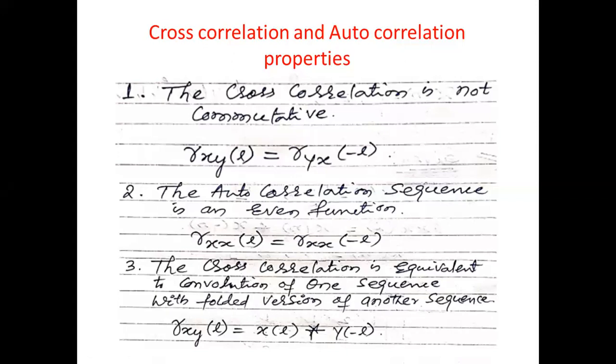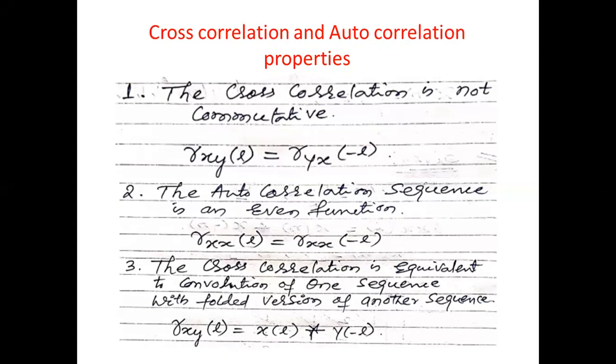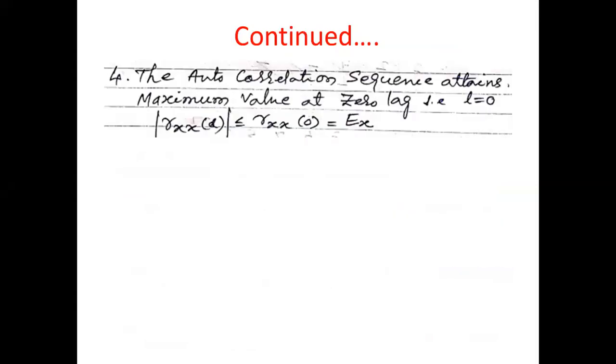The relation between convolution and cross correlation: we can write R xy of L is equal to x of L convolved with y of minus L. Getting this point? So these are the three properties. Let us move to the fourth one.